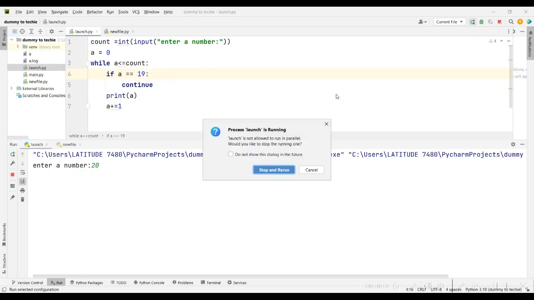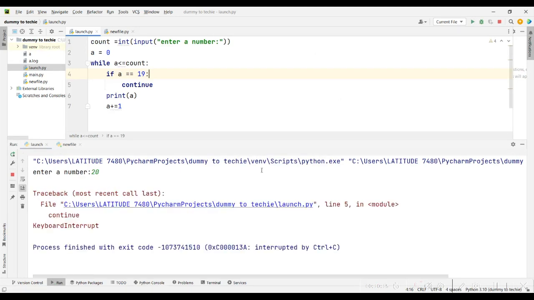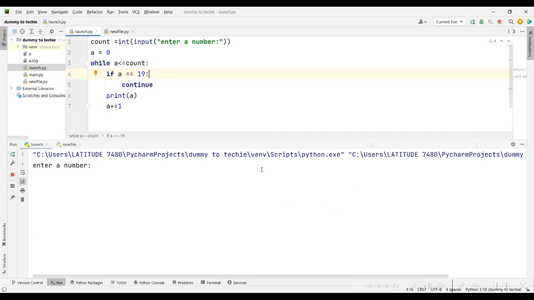I was thinking, what if you put the print and the a increment under the if statement? No, the thing is, I want it under the continue. Anything under continue, the continue will not run anything under it. That's the way it works. So what does continue do? Look at what continue does.